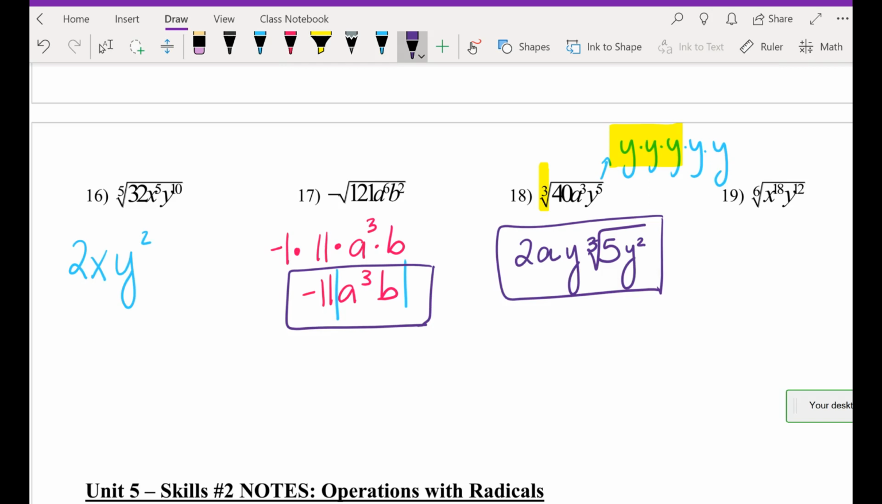Okay? Make sure this third root, or the index, is written in there. If you don't have it written, it's going to assume a square root, and that's kind of wrong.